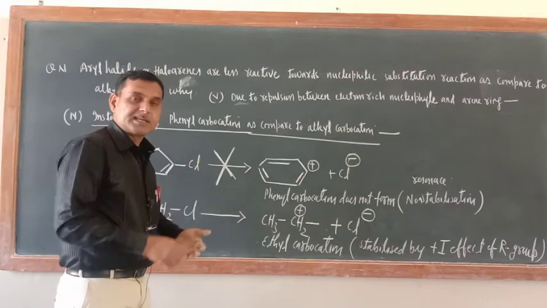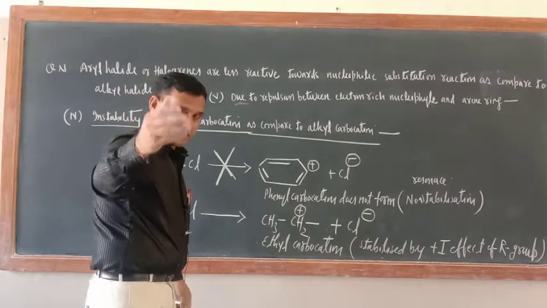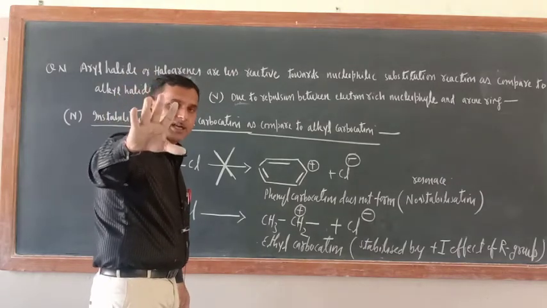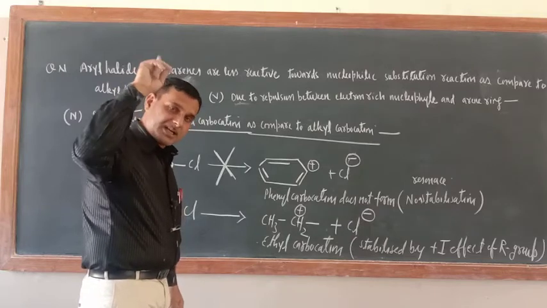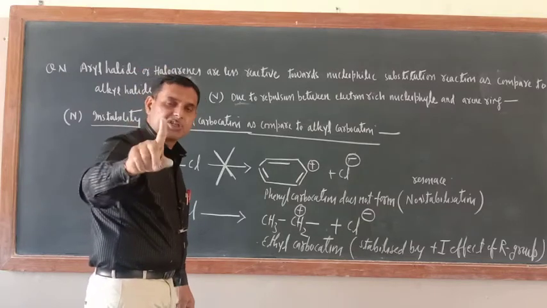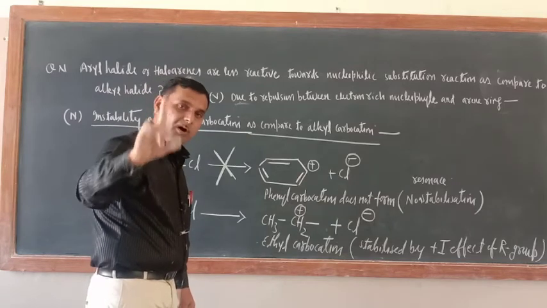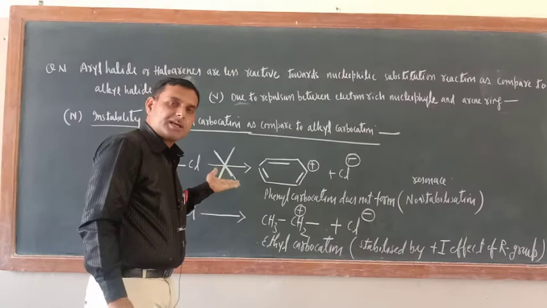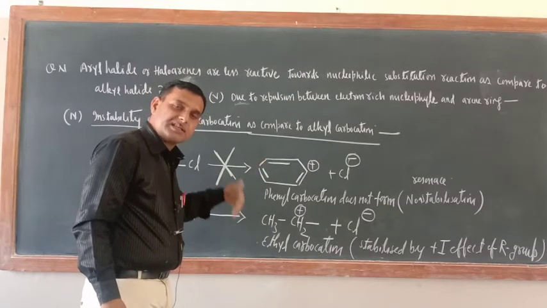So just see, nucleophile attacks on carbocation only. Especially in the SN1 mechanism, what is happening? Ethyl or alkyl carbocation is formed or not? In the SN1 mechanism, there is an essential condition that carbocation should be formed. So just see here. Phenyl carbocation is not formed.